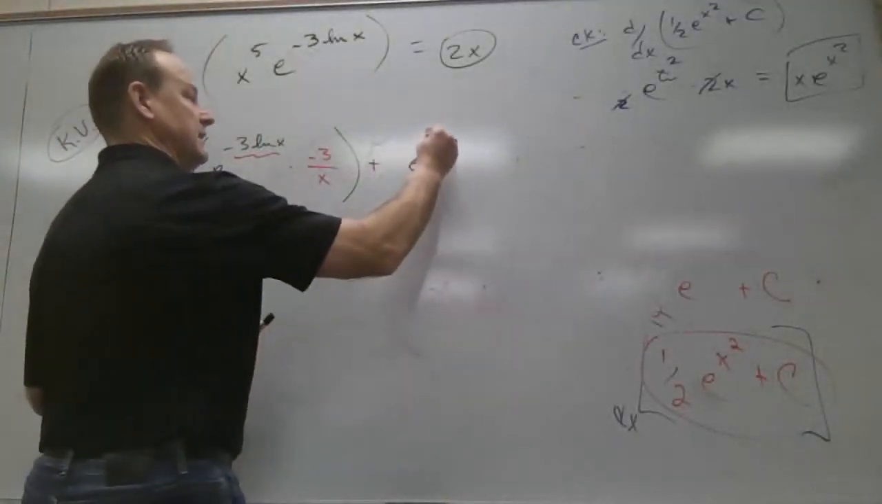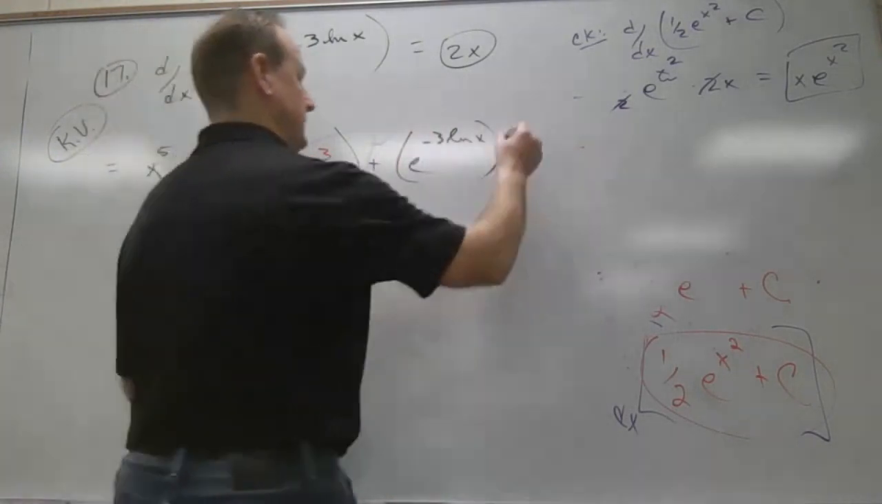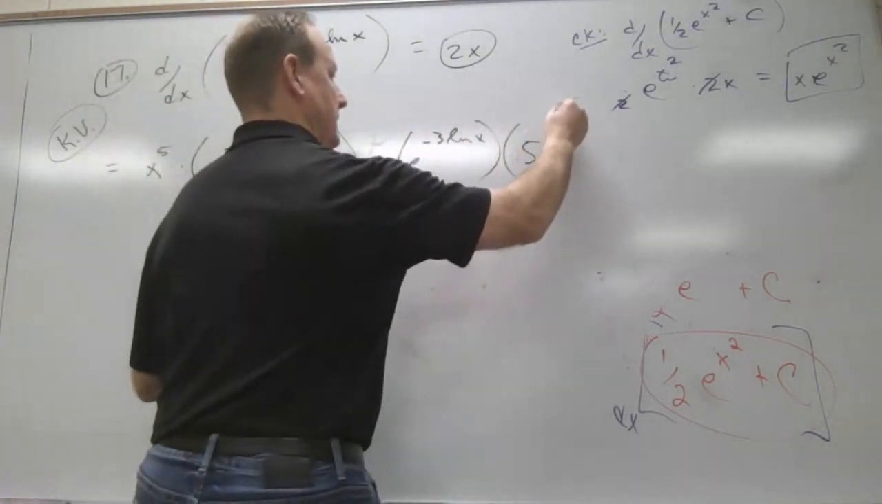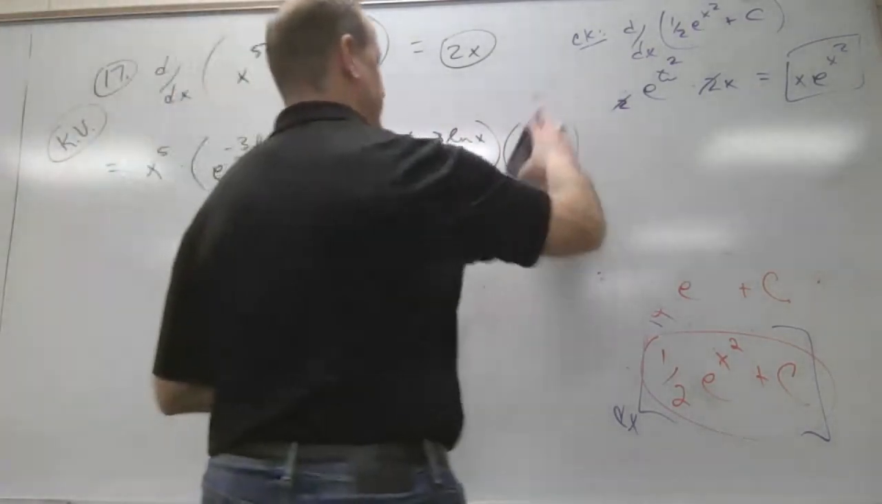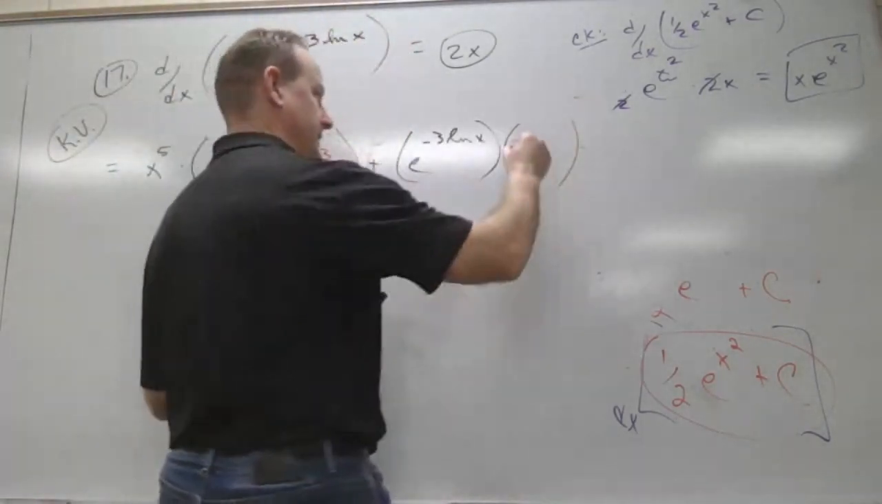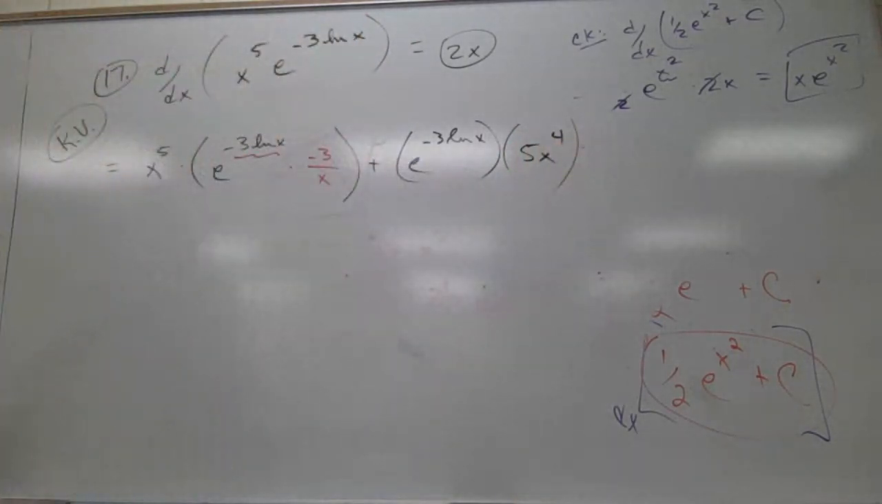E to the -3 ln x times 5x to the 4th. Would you say 5x to the 4th or 5 to the x 4th? 5x to the 4th. All right, that's better. Perfect. So make that equal 2x.